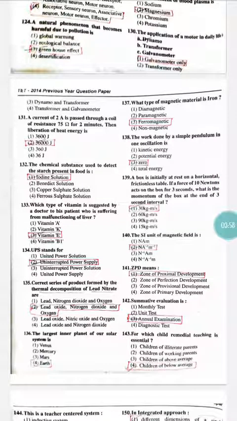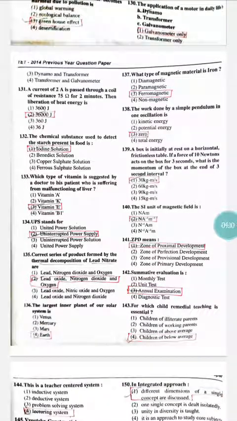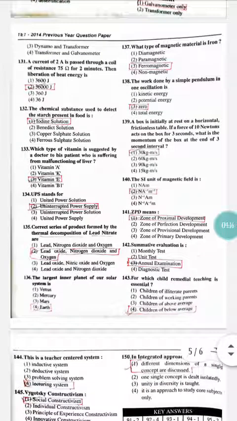Question number 131. A current of 2 ampere is passed through a coil of resistance 75 ohm for 2 minutes, then the liberation of heat energy is. Here the heat energy is 36,000 joule. So the correct option is option B.